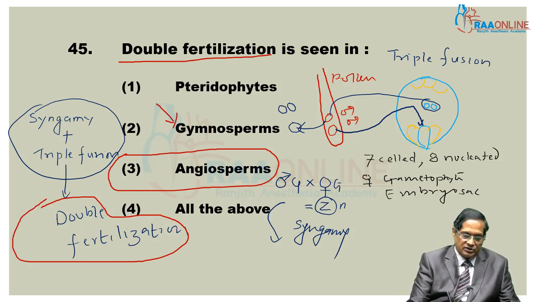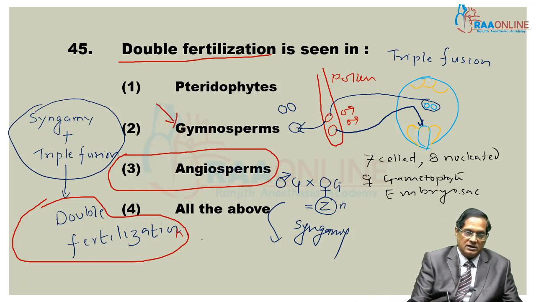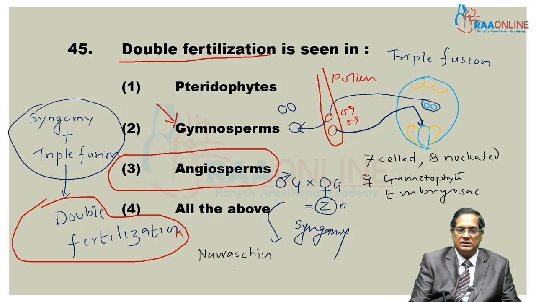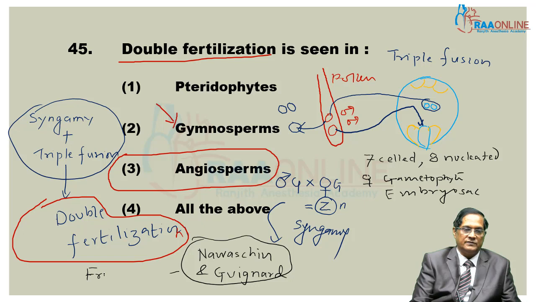Double fertilization was studied first by Nawaschin and Guignard from Fritillaria and Lilium plants. The term double fertilization was given by Nawaschin, and the process was studied first in Fritillaria, and the second plant is Lilium.